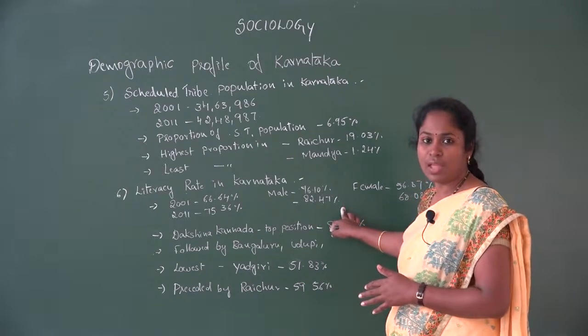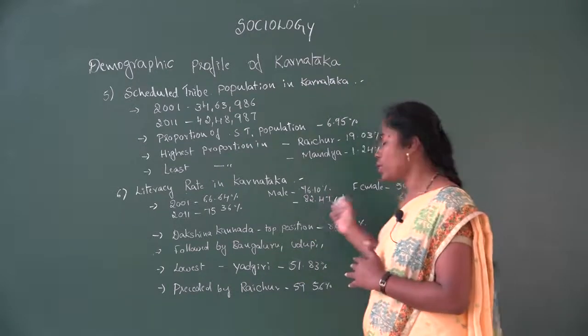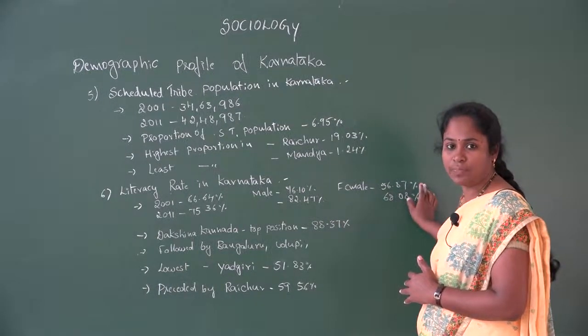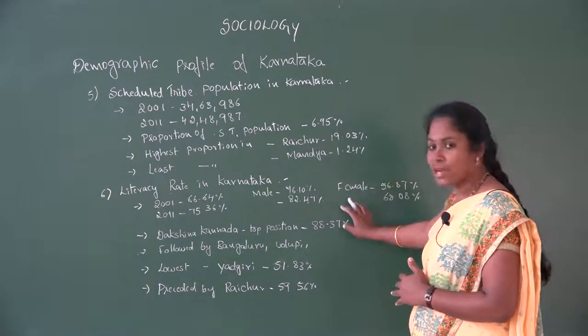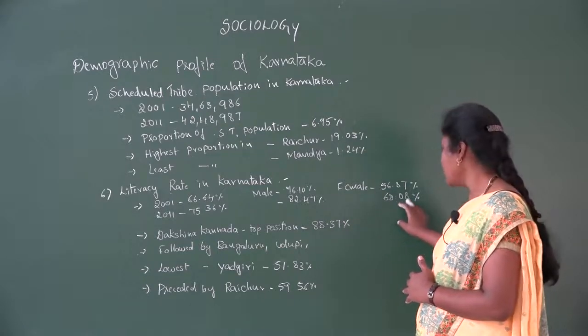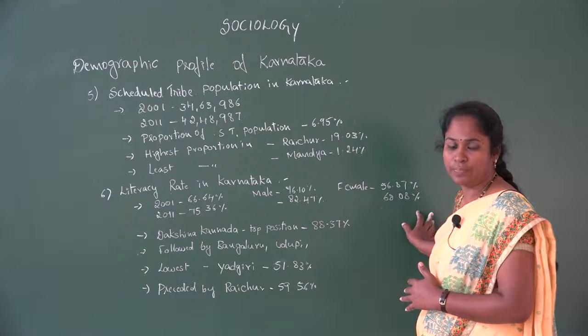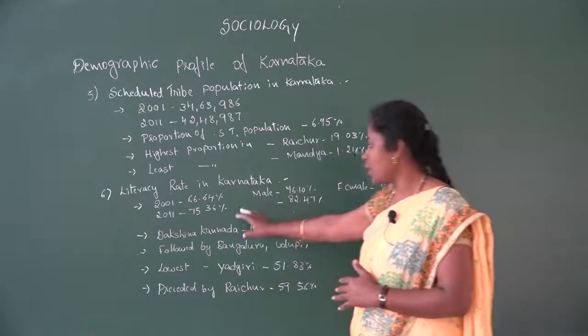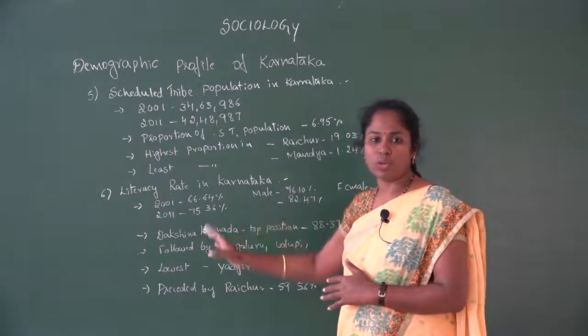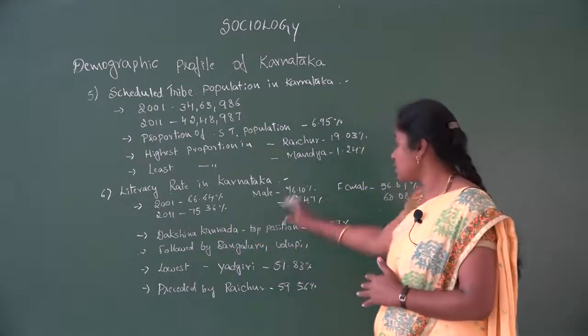According to the 2011 census, male literacy rate is 82.47%, and female literacy rate according to 2001 is 56.87%, and according to the 2011 census, female literacy rate is 68.08%. That is the literacy rate of male as well as female according to the 2001 and 2011 censuses. So we can see the changes there.